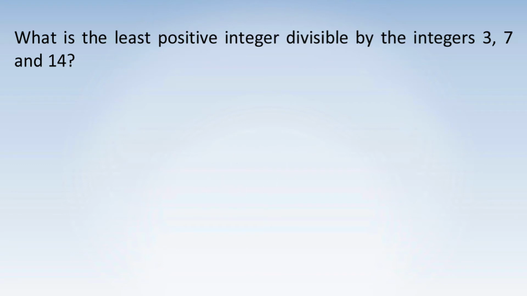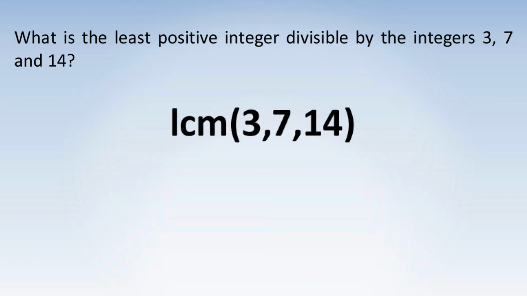I should mention that there are certainly several other ways to solve this problem. Note that the question is actually asking for the least common multiple of 3, 7, and 14. There are many ways to find the least common multiple of a set of numbers, but for now, let me just give you one way that is particularly fast.